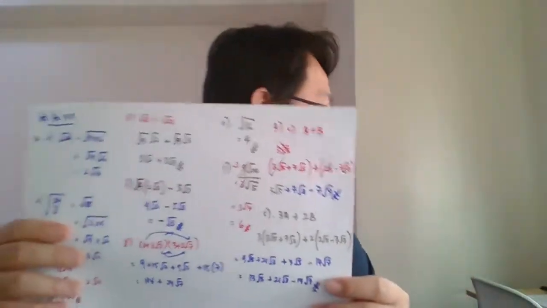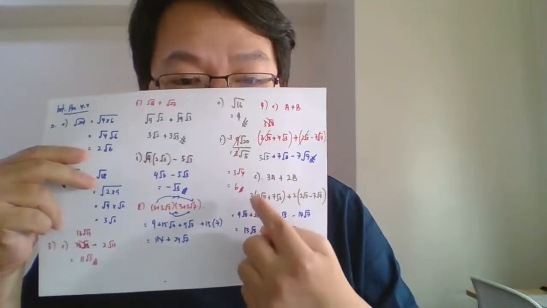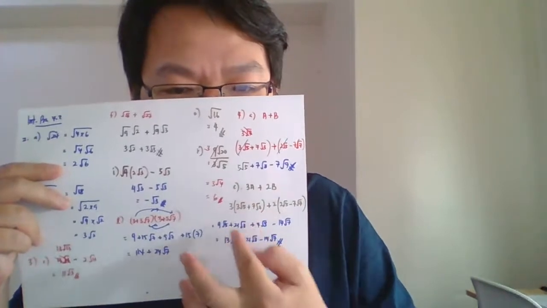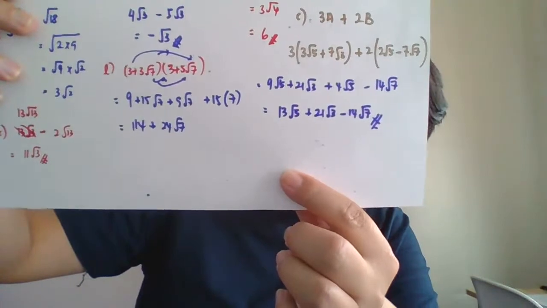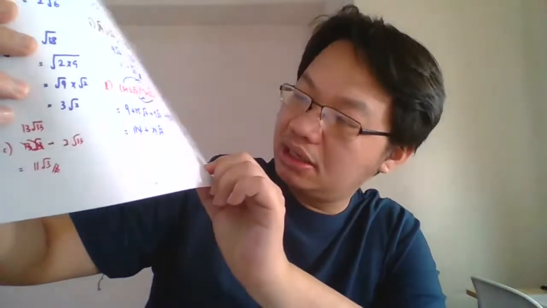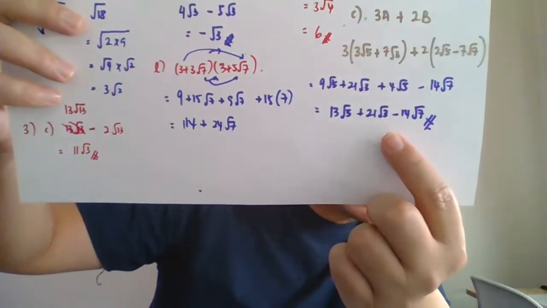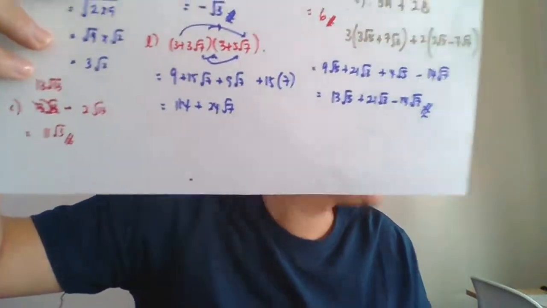Done. Okay guys, this is the answer for number 4C. I put the A and B here, expand as usual, and I simplify. This is the final answer here: 13 surd 5 plus 21 surd 3 minus 14 surd 7. Settle. Okay, double check your answer. Is that correct? That is your question number 4.